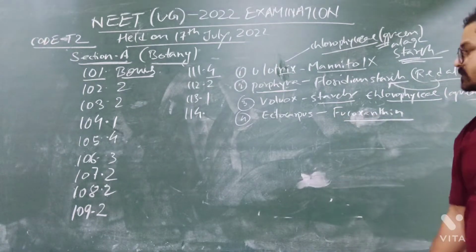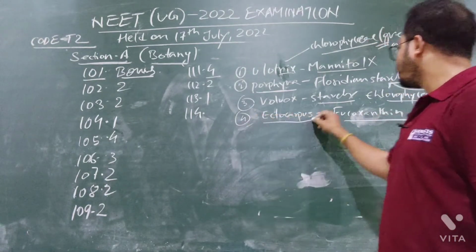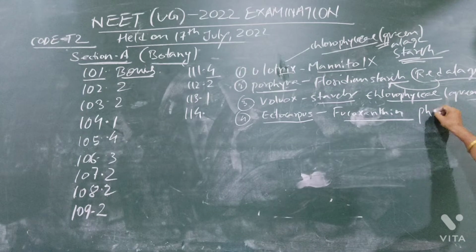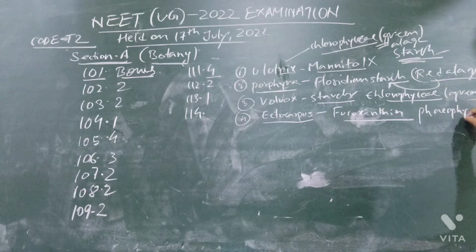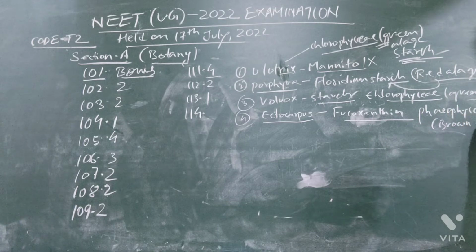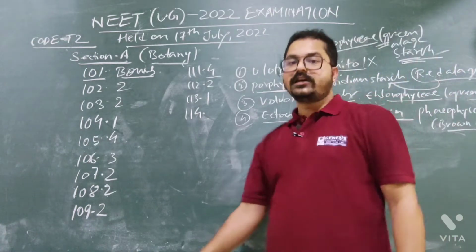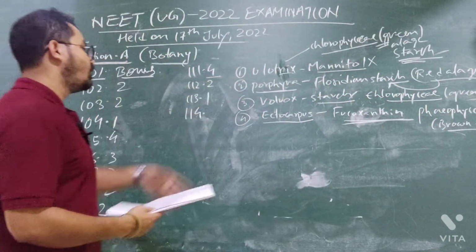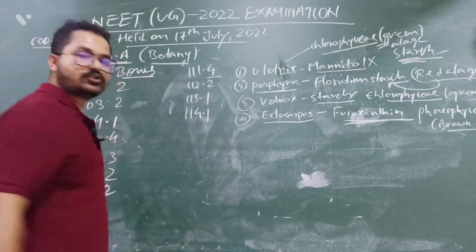You need to find out the incorrect statement. Option number 4, Ectocarpus. Ectocarpus is Phaeophyceae. Phaeophyceae means brown algae, and the stored food of brown algae is fucoxanthin, which is absolutely correct. You need to find out the incorrect statement. So the answer will be option number 1.